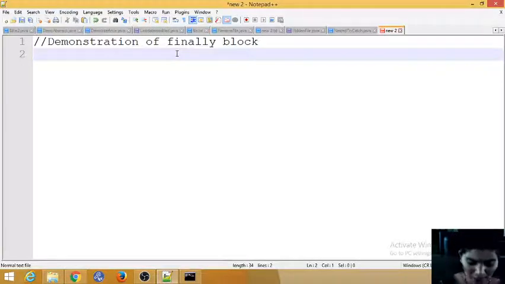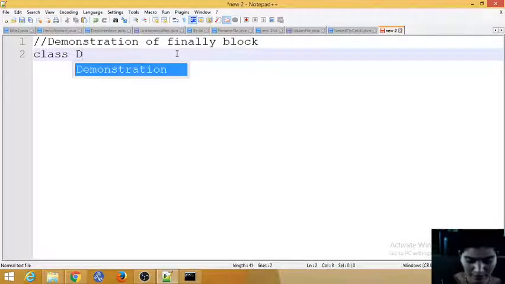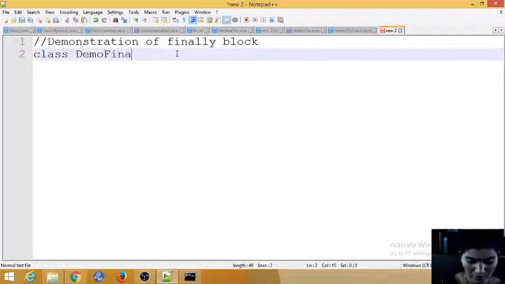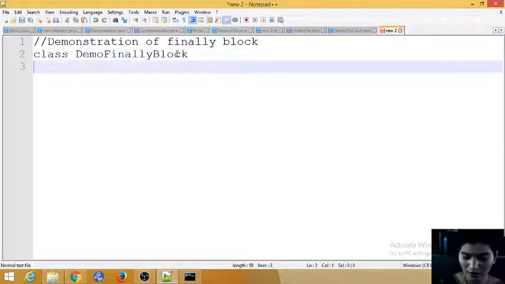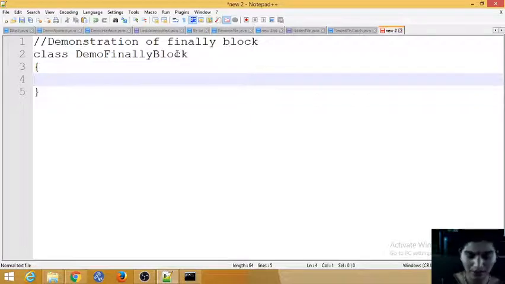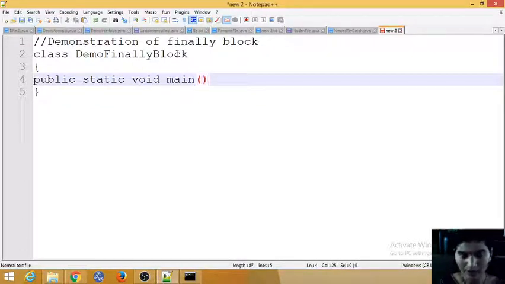So we'll see how the syntax is and where to write it. First we'll create a class and I will write demo finally block. We'll start with one method, that is public static void main, and main contains String arguments.